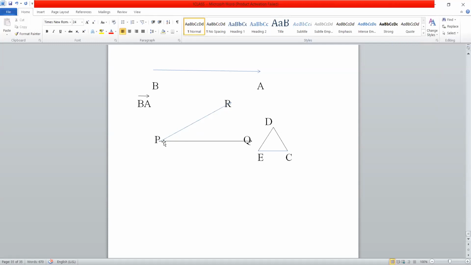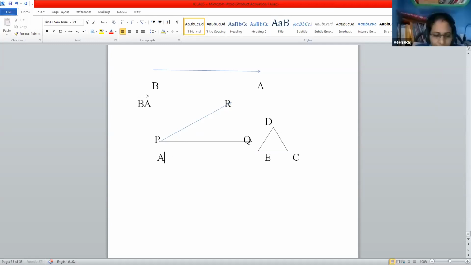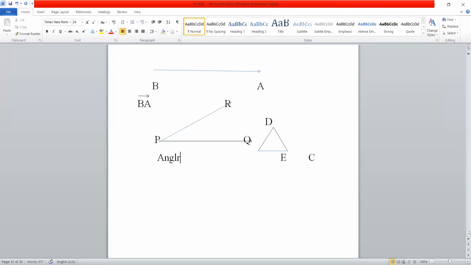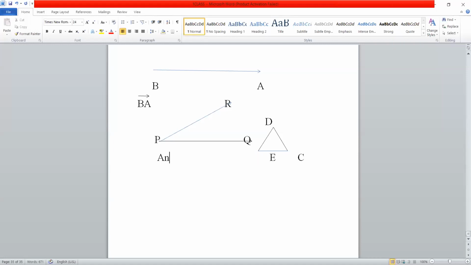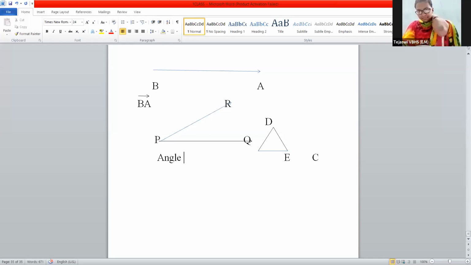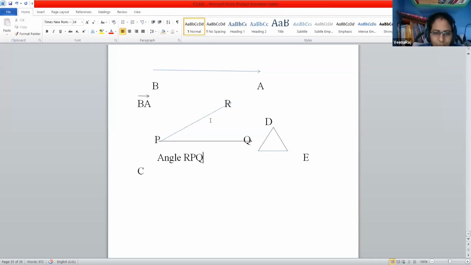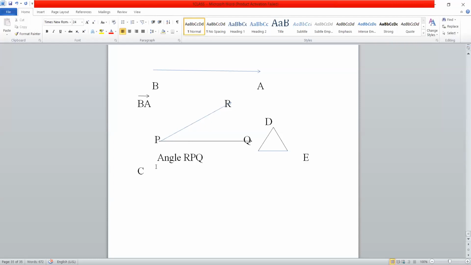Can you repeat? Angle RPQ, angle QPR. Ma'am, instead of writing QPR, angle, can you give the symbol of angle? Yes, we can give the symbol of angle with the two rays, right?